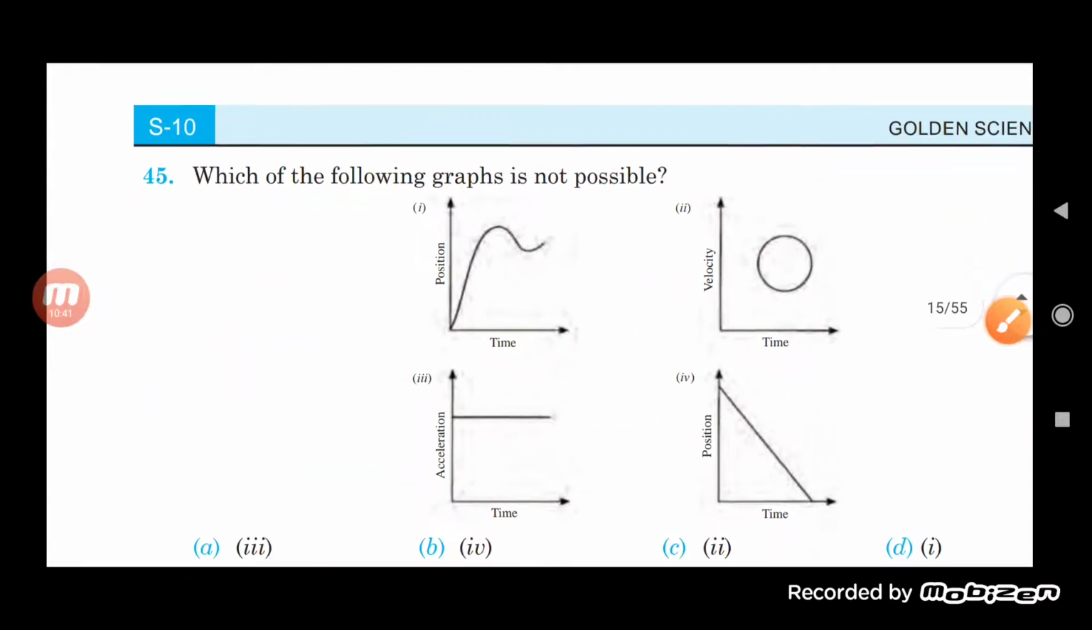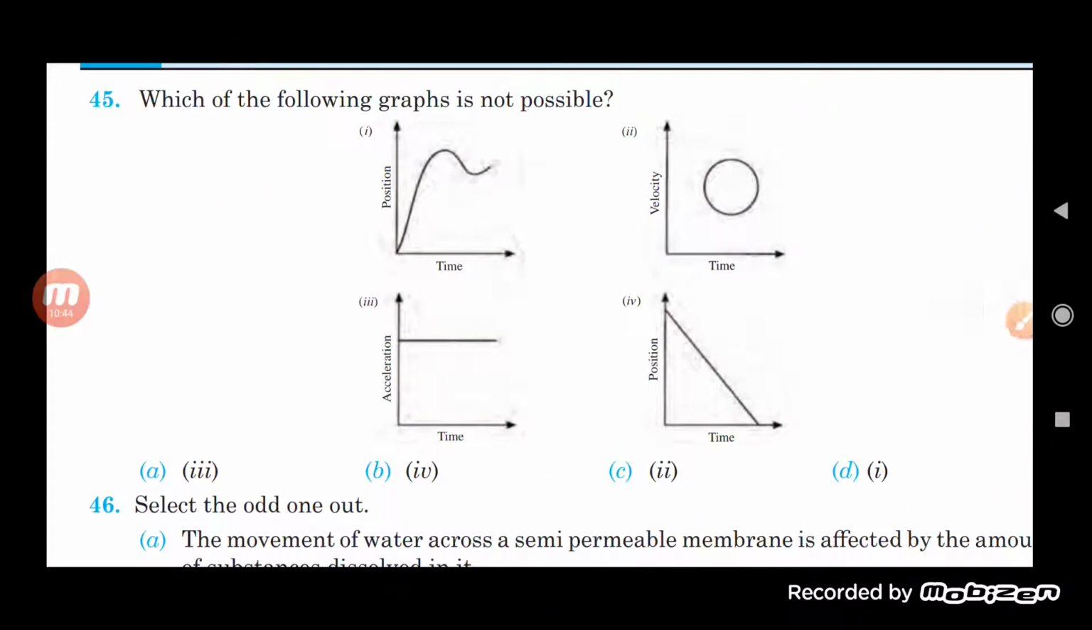Now see here, the next one is: which of the following is not possible? Now you can see here there are different types of graphs given. According to that, which one is not possible at all? So first, second, third and fourth are given. In the first one, you can see that the object was first moving uniformly, then it retards, and again it starts increasing. The first is possible. The second one is actually a kind of circle, which is not possible at all.